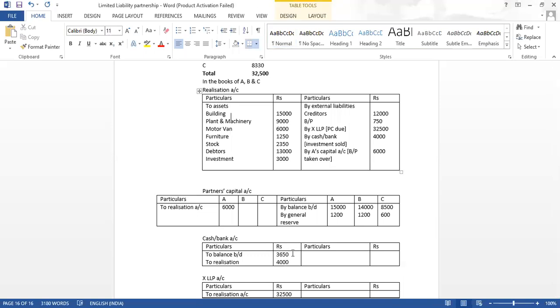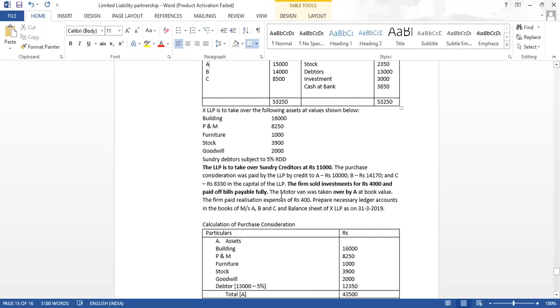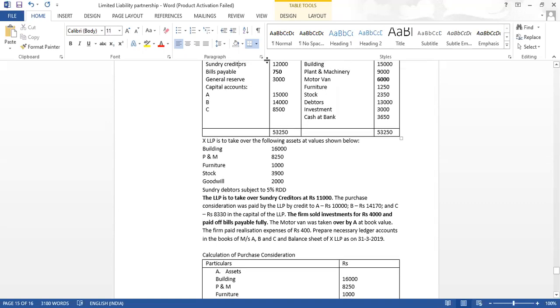From this asset, what we have done, we have paid the bills payable fully. How much is the bills payable? It is 750. That has been fully paid off. And there is a realization expense of 400. So realization expense of 400, that also has to be considered.